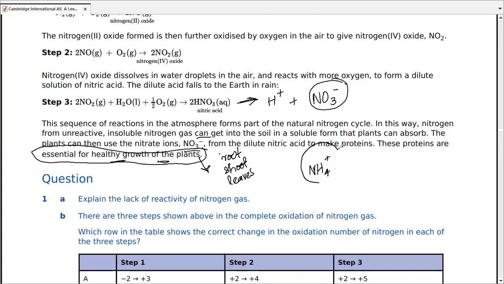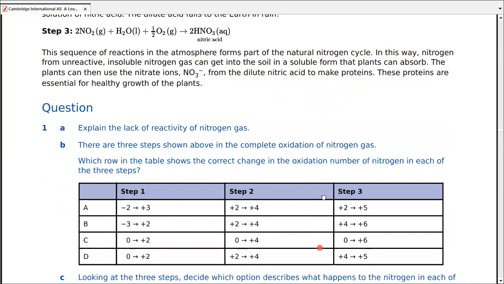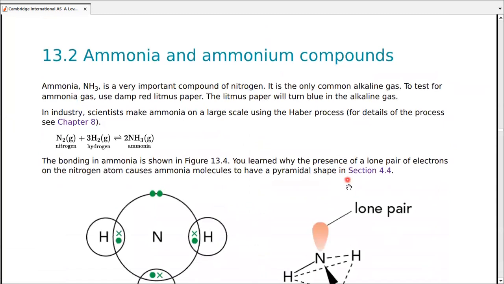So if I truly talk about the way plants form proteins, the two most common ions fed into the soil are the ammonium ion and the nitrate ion. These both are soluble, these both can be taken up by the plant roots, and these both can be converted into proteins. So this gives the idea of many prerequisites that we have done previously in IGCSE. Moving forward, while we are talking about ammonia, we may discuss ammonia and amines as well.